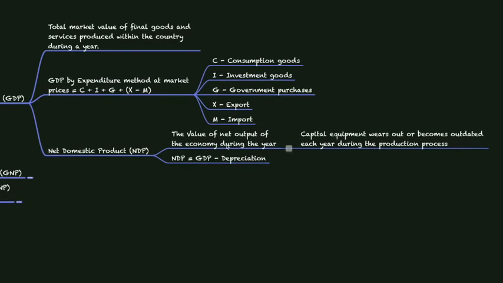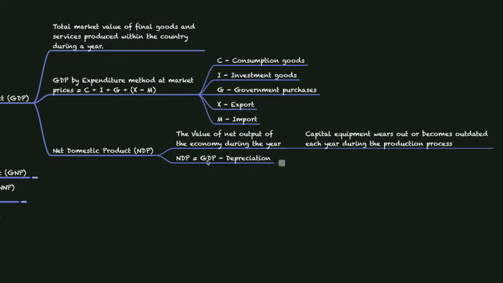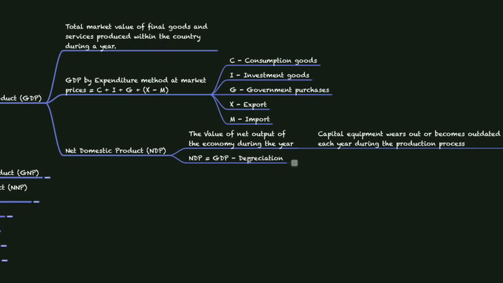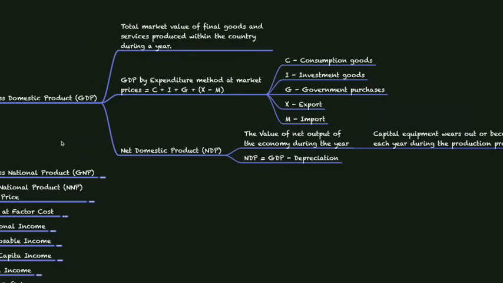Next, it gives rise to something called net domestic product, which is the value of net output of the economy during the year. For this, we subtract depreciation from the total GDP value, because depreciation always happens when we have capital equipment working in a country. Capital equipment always wears out or becomes outdated each year during the production process. So we have to add an allowance for this wearing out, hence the value of depreciation. So net domestic product, or NDP, is equal to GDP minus depreciation.